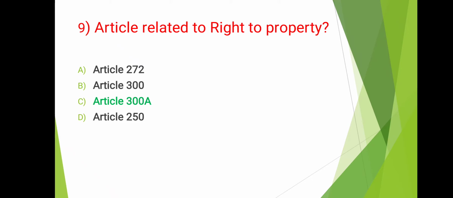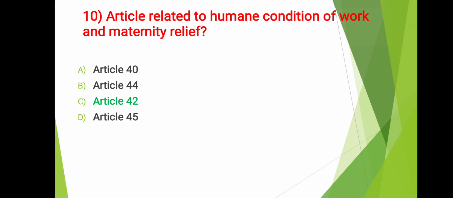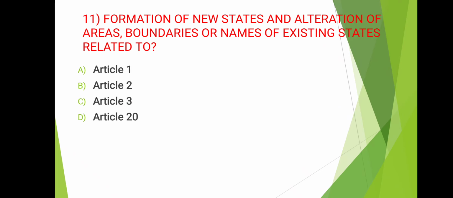So previously it was under fundamental rights only, right to property, but now it is removed from the fundamental rights. Now it is a legal right. So we will be discussing some other session under which amendments these changes are done. Next, article related to human condition of work and maternity relief. Answer is Article 42. Next, so formation of new states and alteration of areas, boundaries or names of existing states